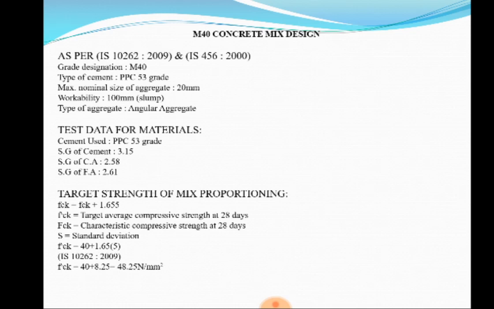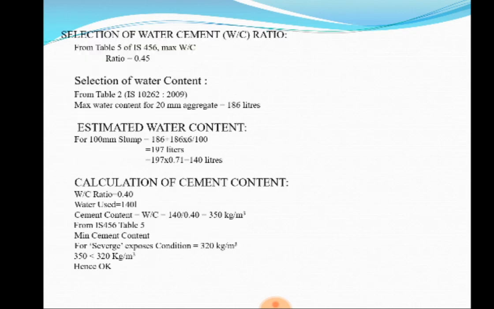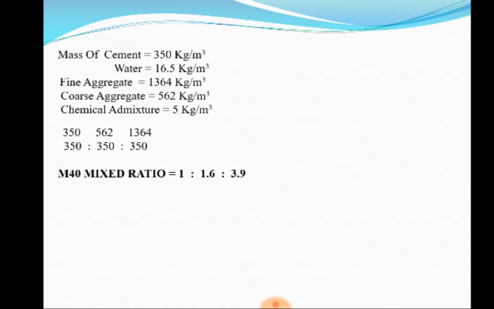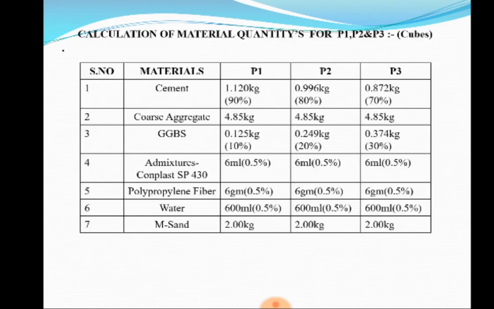This is the mix design calculation. And we got mix ratio M40, mix ratio 1:1.6:3.9. These are all material quantities for proportions P1, P2, P3. We got it like this.